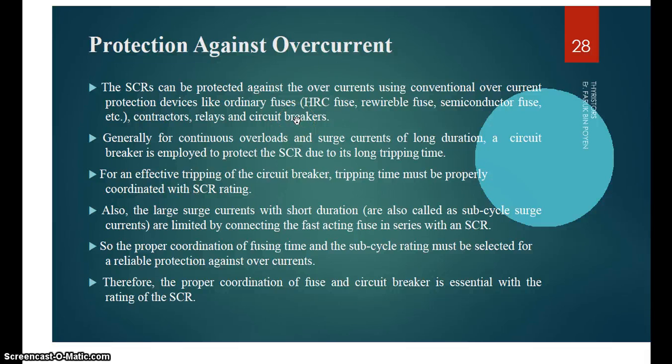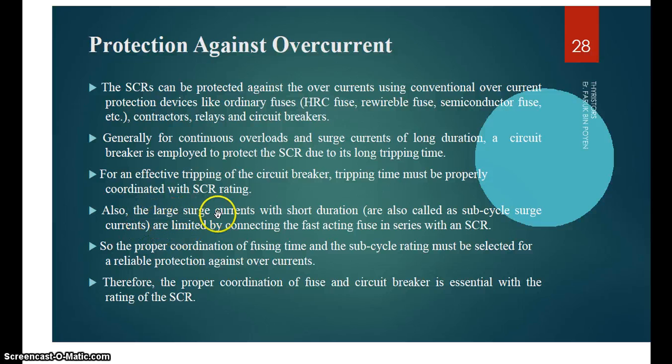Generally, for continuous overloads and surge current of long duration, a circuit breaker is employed to protect the SCR, due to its long tripping time. For effective tripping of the circuit breaker, tripping must be properly coordinated with the SCR rating.